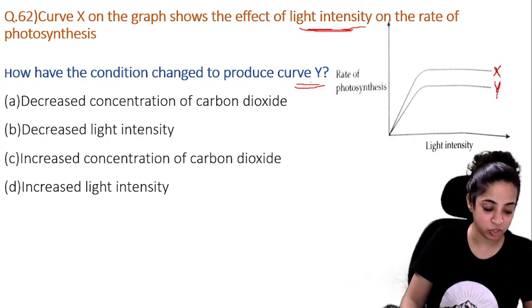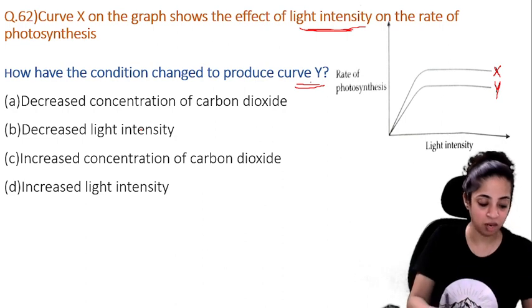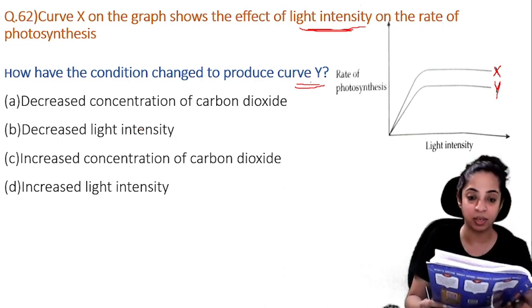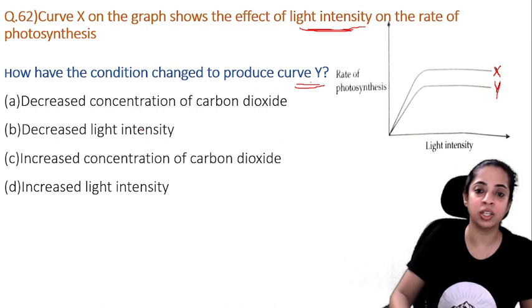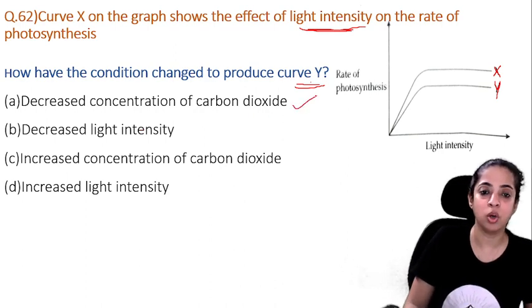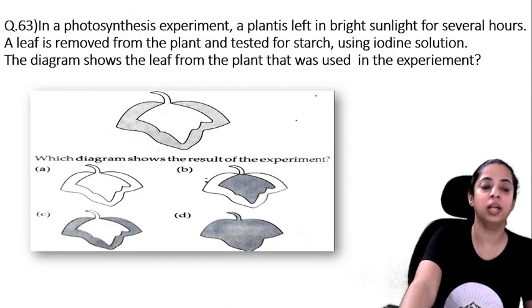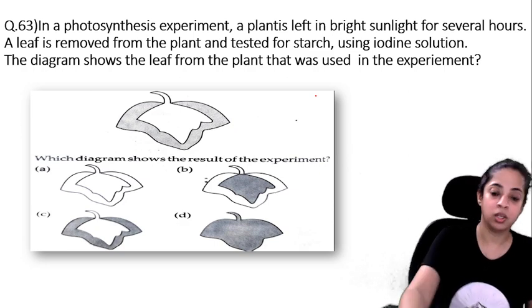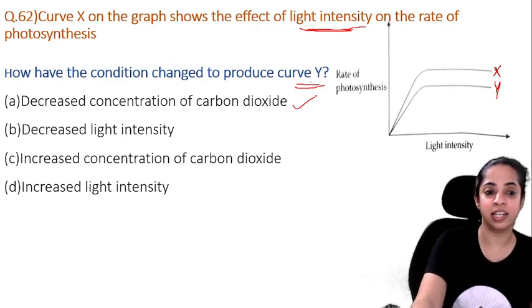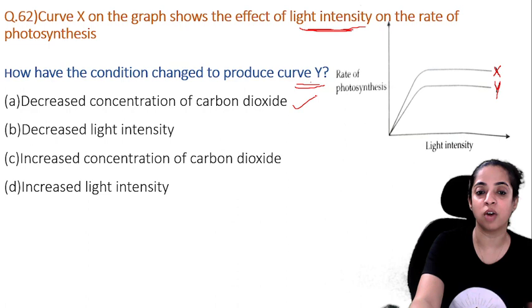So the factors which could be limiting the rate when the line on the graph is horizontal include temperature not being high enough or not enough carbon dioxide. Children, have you all understood? So let's go ahead with the next question. Here the answer is A, decreased concentration of carbon dioxide.